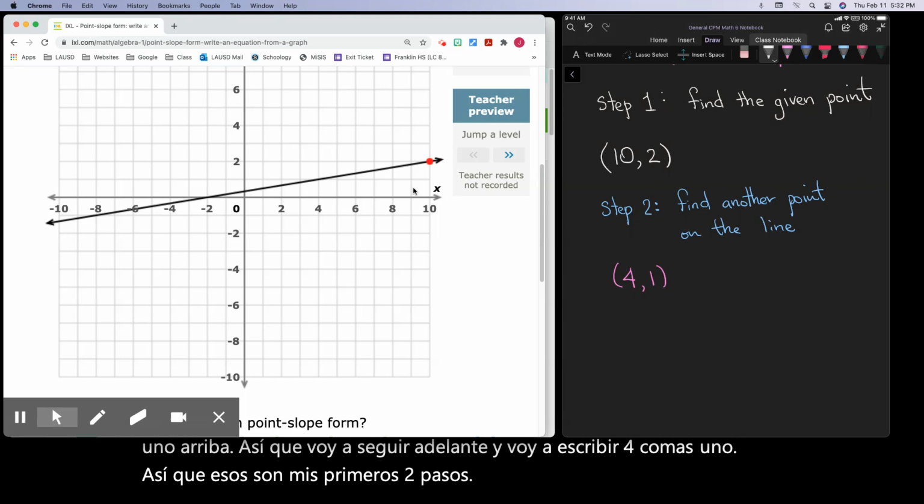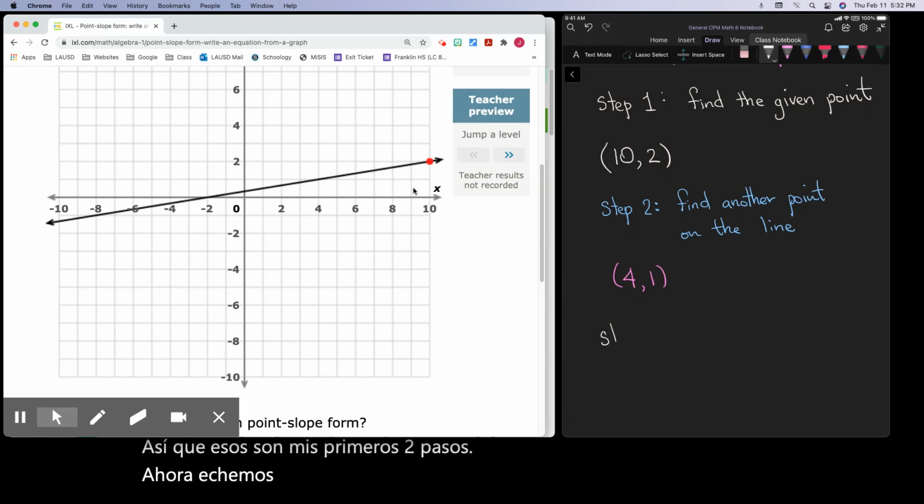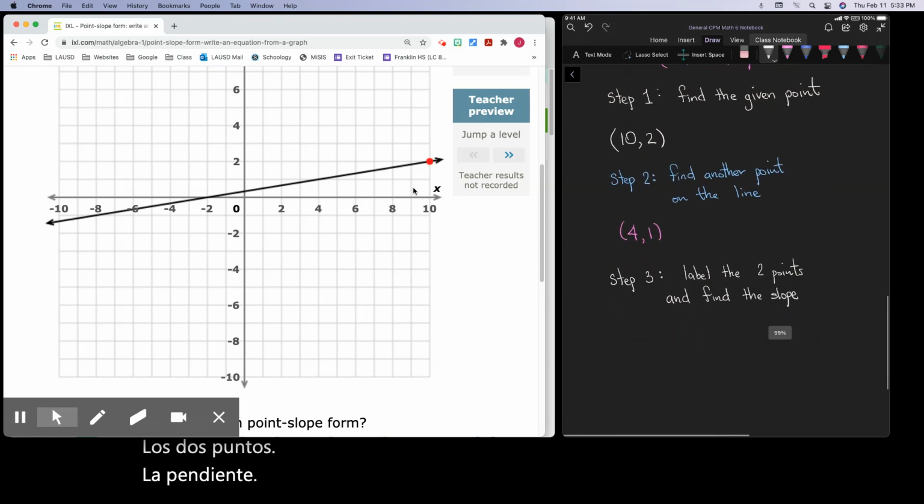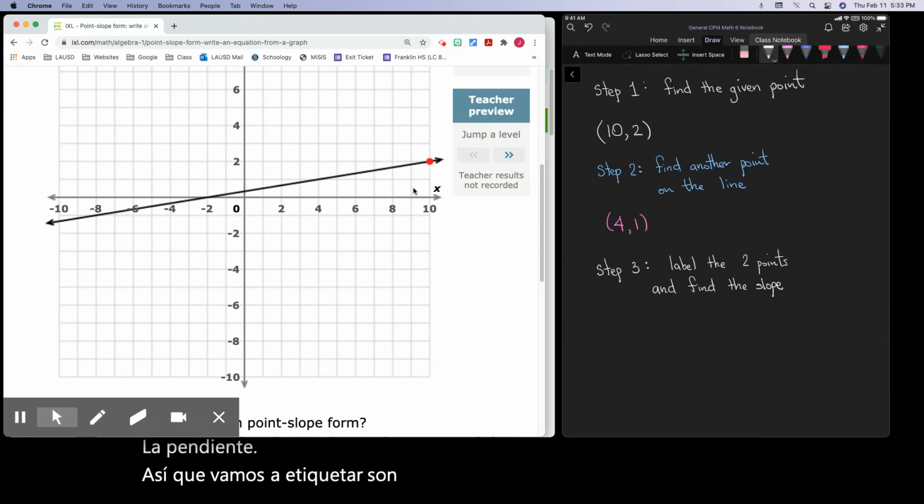Now let's look at step 3. Step 3 is going to be label the 2 points and find the slope. So we're going to label the 2 points that we just had.